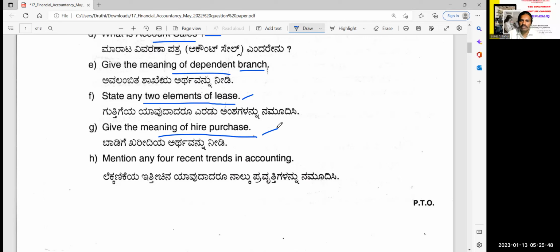It is the purchase system under which the hire purchaser takes the delivery of goods without paying the full amount. Initially, he agrees to pay some portion in the form of down payment, and the remaining in installments.